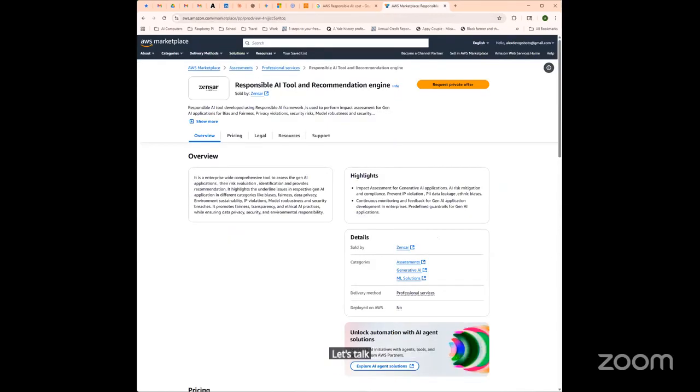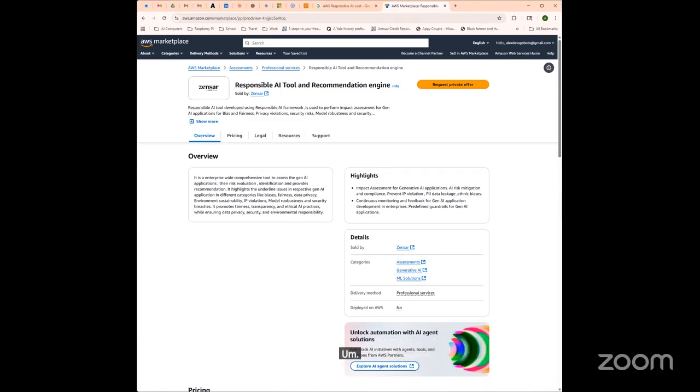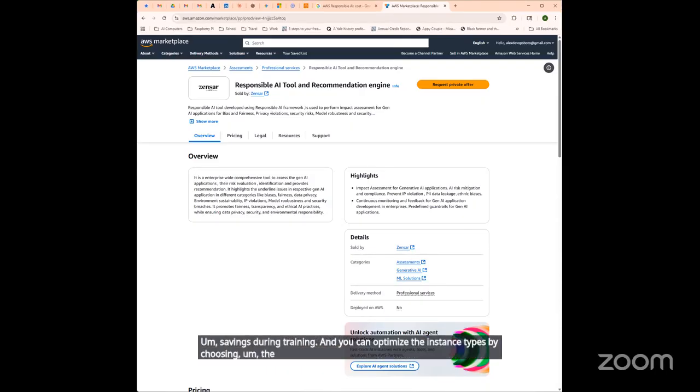Let's talk about cost. Cost optimization: you're going to want to use pre-trained models from Hugging Face on SageMaker or Bedrock. You can use spot instances for up to 50 to 90% savings during training. And you can optimize the instance types by choosing TRN or INF for inference, TRN for training, and G5 for GPU workloads.